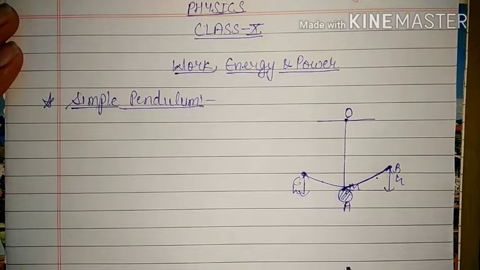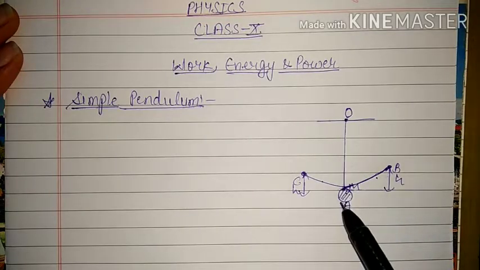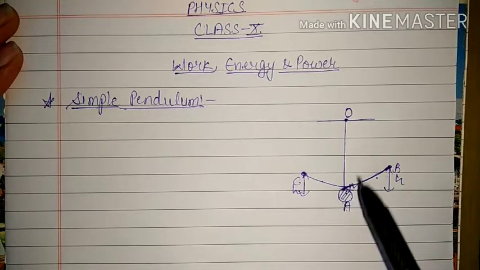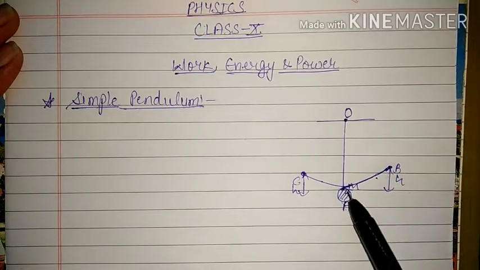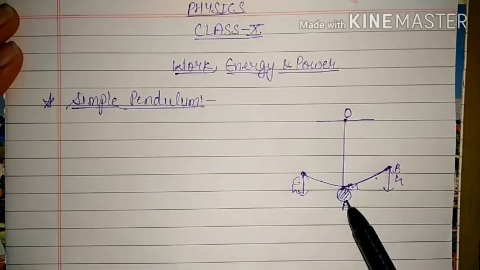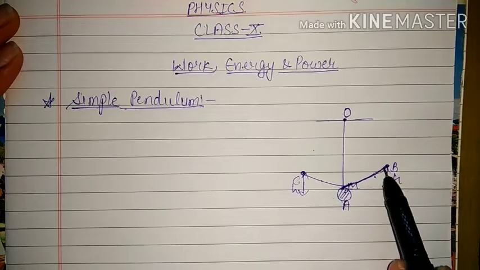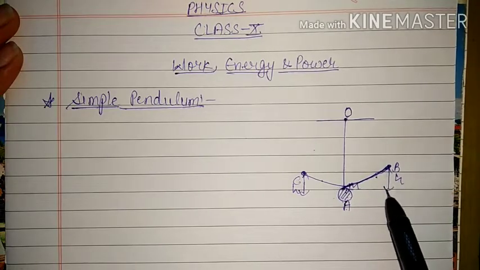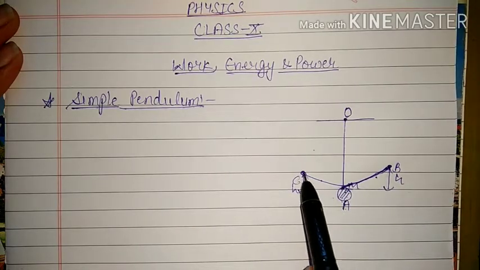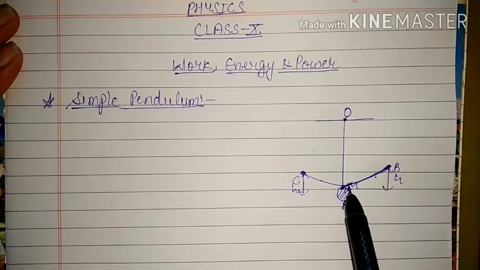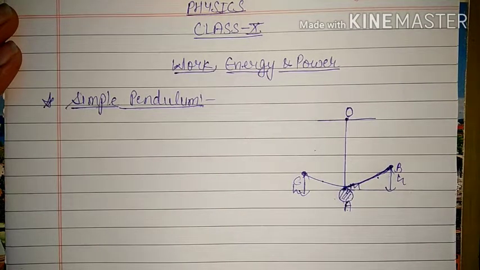So now we have three positions. One is point A, which is known as the mean position of the bob or the pendulum. That means when the bob was at rest, not having any motion, it was in the rest position here at point A. When it is displaced in one direction, it covers some displacement and reaches maximum height h at point B. After that it will come back to A, then go to C, and then come back to A. Now we will talk about mechanical energy.